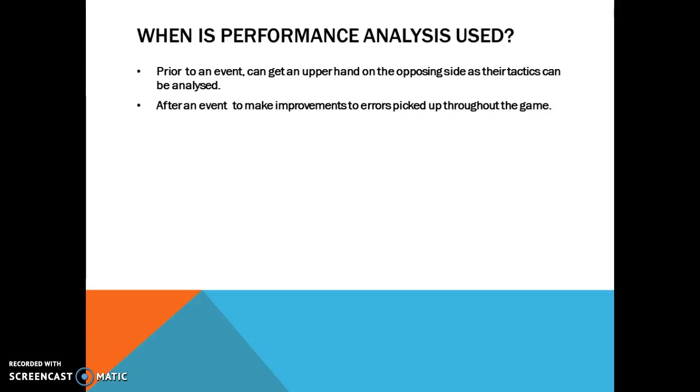When is performance analysis used? Prior to an event, athletes and coaches make decisions that need to be supported by evidence. These decisions are with regard to the strengths, weaknesses and tactics of home team players or opponents in upcoming competitions or fixtures. Also, performance analysis is used after a game to evaluate the team's performance and see where improvements can be made ready for the next game or competition.